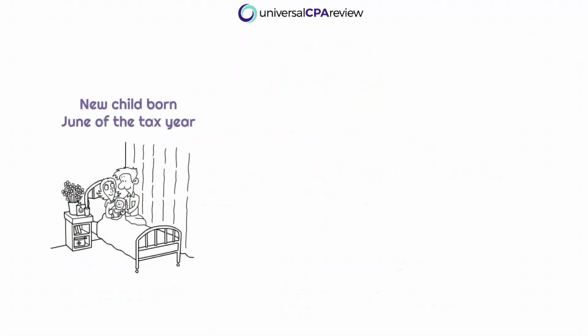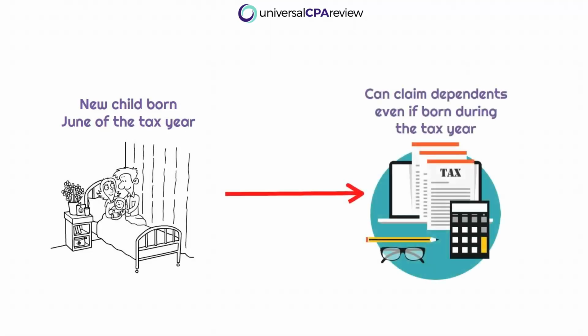Okay, so let's say that Tracy Tanner had a newborn child halfway throughout the tax year, call it June of the current year, but she obviously supports the baby for the entire tax year. Good news for Tracy Tanner is that she's still going to be able to claim this child as a dependent. So the point I'm trying to make is that the taxpayer will still receive tax benefits even if the dependent was born during the tax year.